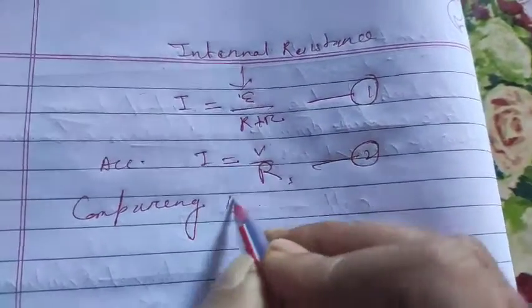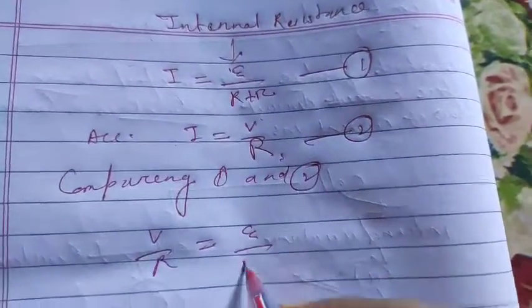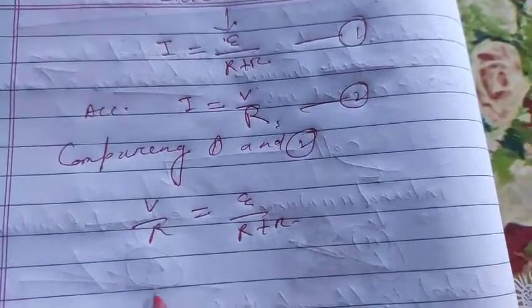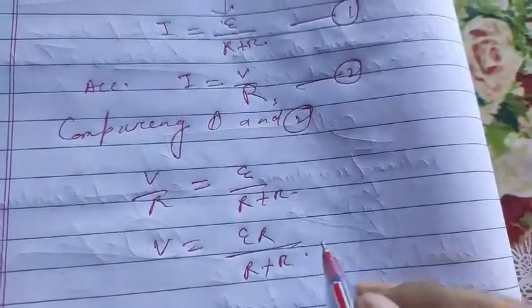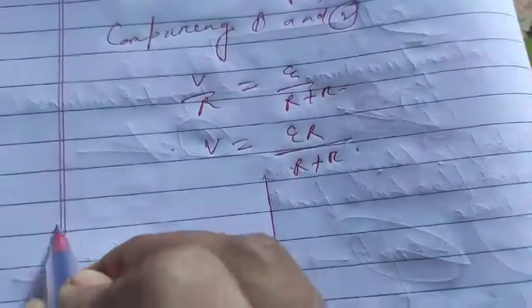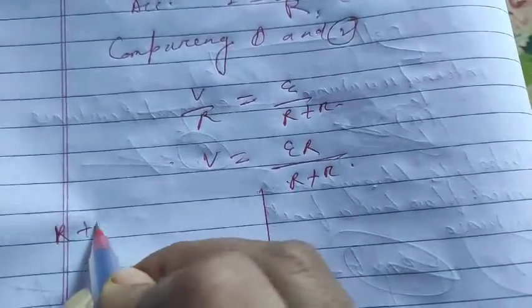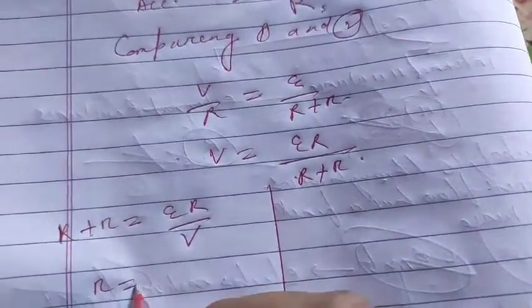Now you compare it. Comparing 1 and 2, what is that? V by R is equal to E by R plus r. You solve it. Now student, what is your V? V is nothing but ER by R plus r, right? You solve it again. In a very short manner we can solve. R plus small r equals ER by V. So what is your small r? Small r equals ER by V minus R. Take R common, (E by V minus 1) capital R. So here we will get the internal resistance.